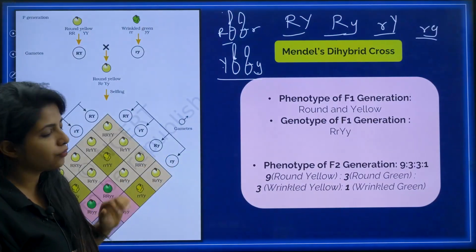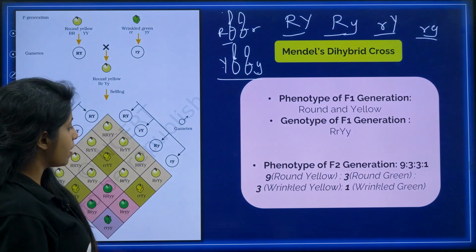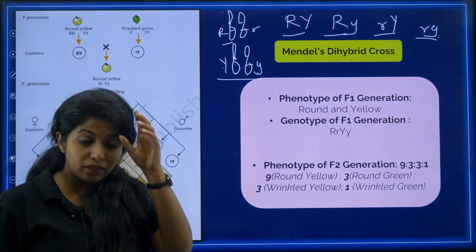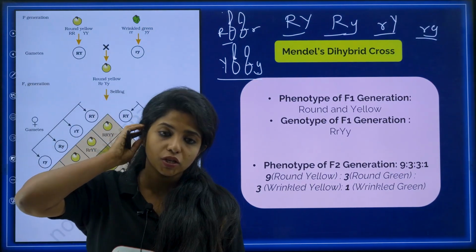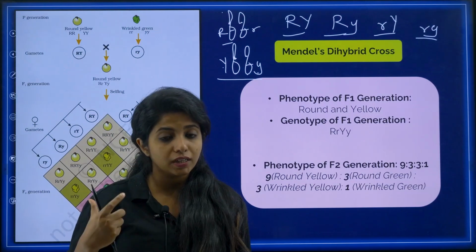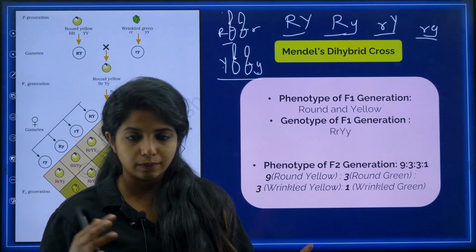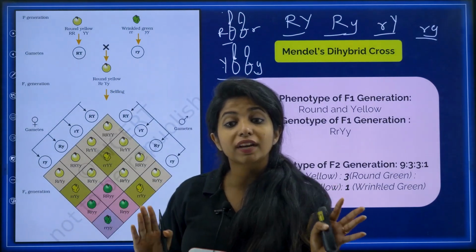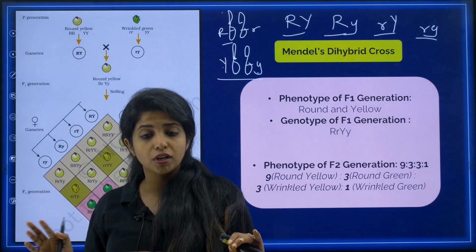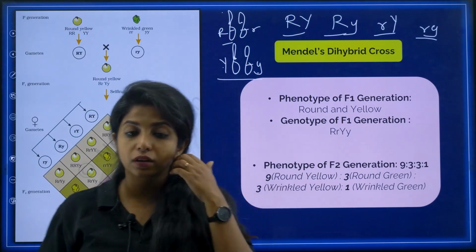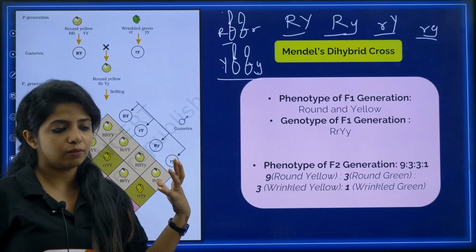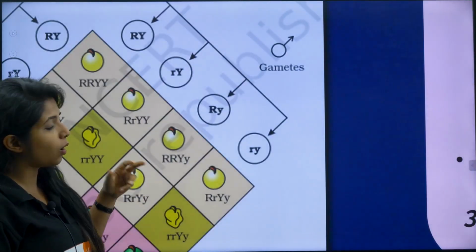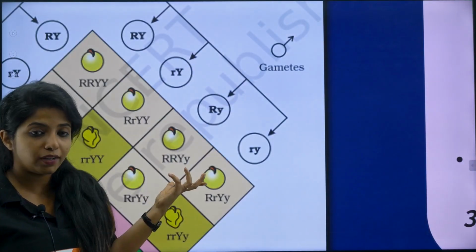Now what do you observe from this? You are never asked about the genotypic ratio, because there are so many genotypes over here. The questions come generally on different things. Genotypic ratio has not been asked in MCQs or in the PU2 board examination. But they are going to ask you what are the possible genotypes of round and yellow, and things like that.